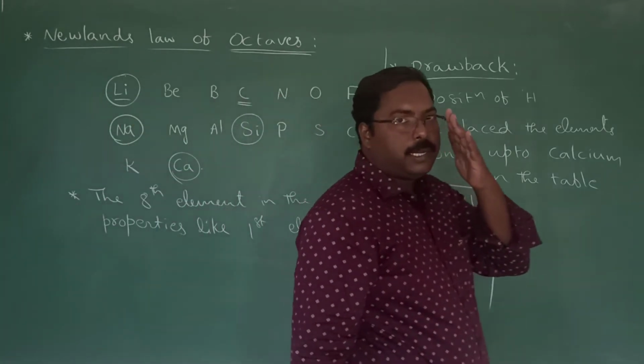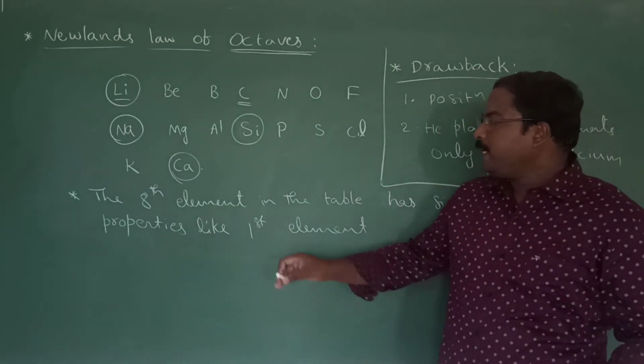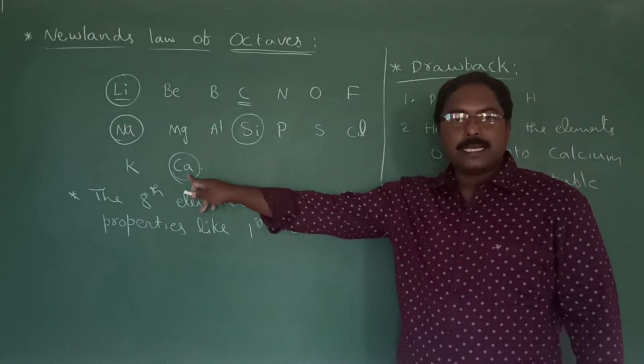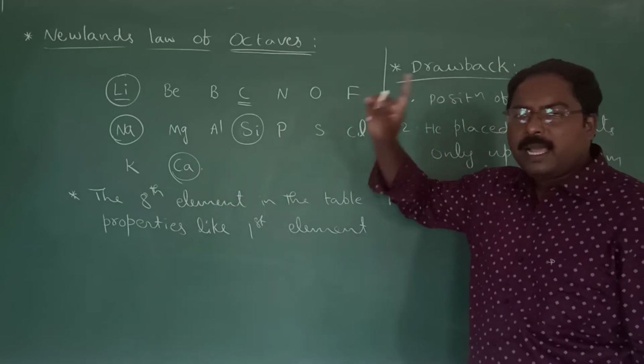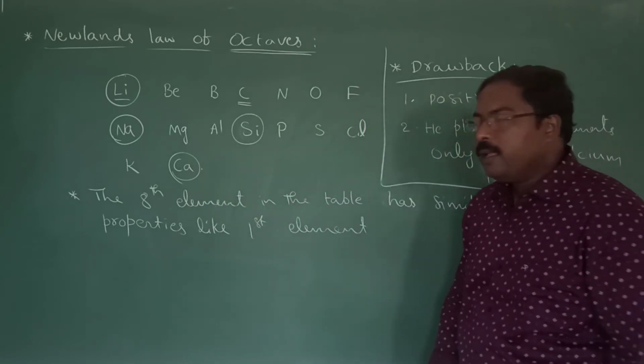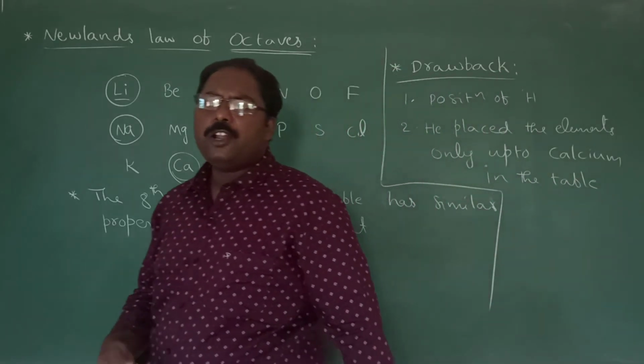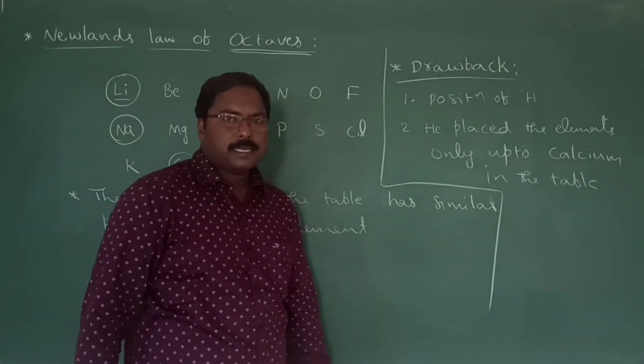So after calcium there are many elements having more atomic mass than calcium. But he failed to place those elements in the table form. Okay? Even there are many drawbacks, like the discovery of noble gases.